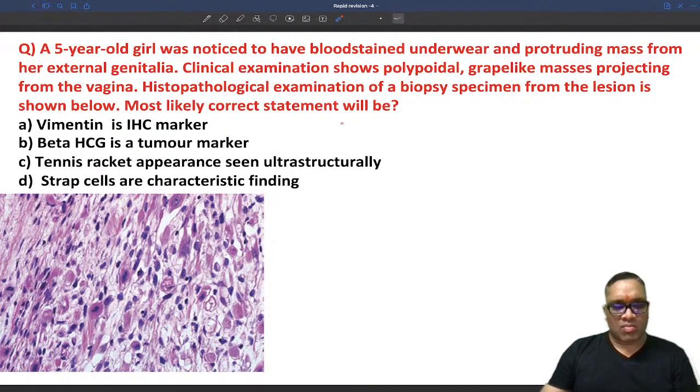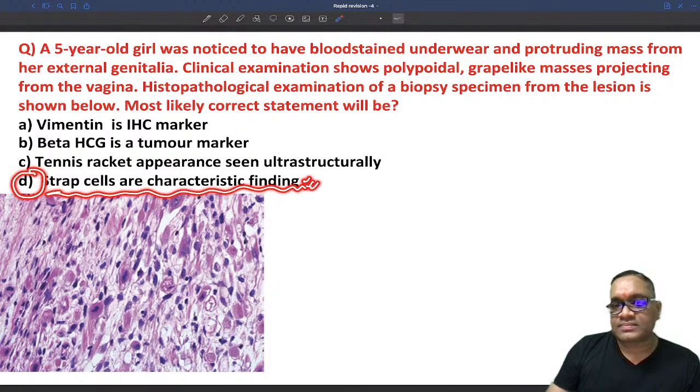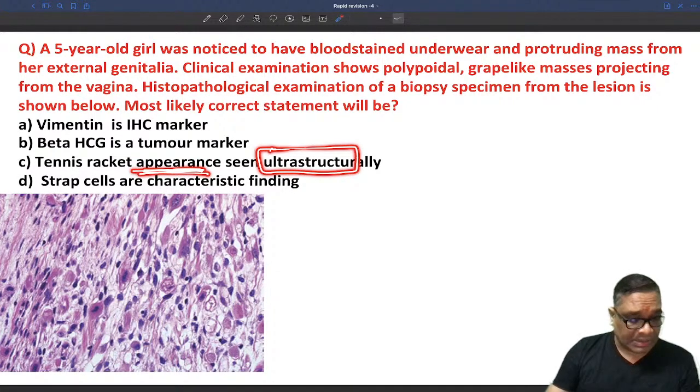Very good. So this is sarcoma botryoides, no doubt, right? So tell me what should be the correct answer. So Purkinje, who is Purkinje? Purkinje has given me the first correct answer. The answer should be D. Strap cells are the characteristic finding. See, those who have given tennis racket, probably they have not read this word. Tennis racket appearance seen ultrastructurally.